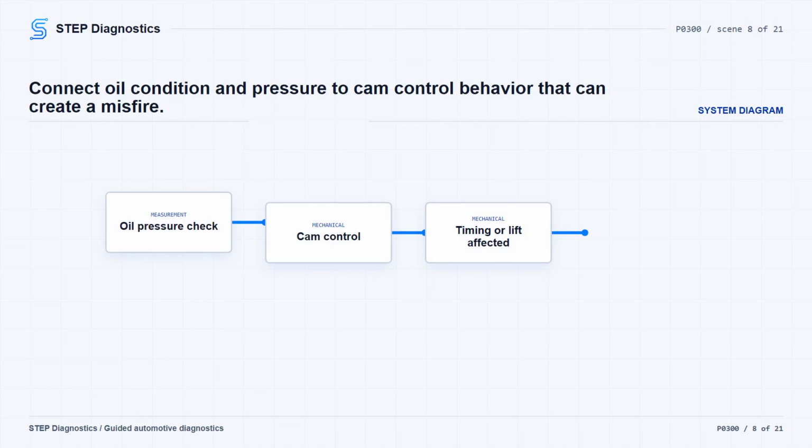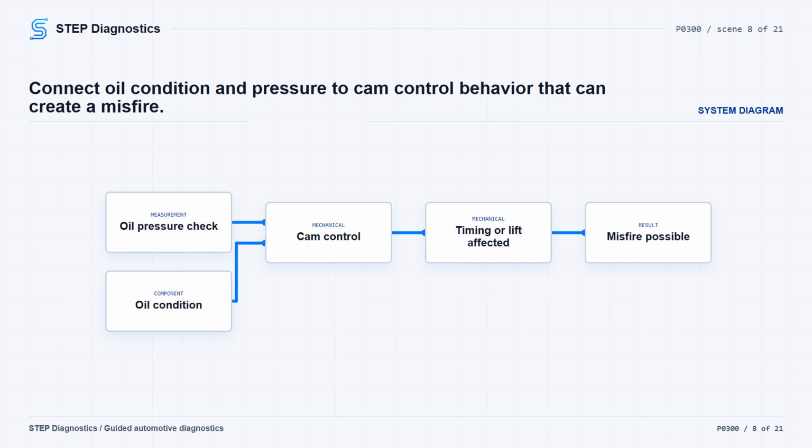Next, shut the ignition off and check the oiling side. Low oil, aerated oil, dirty or contaminated oil, the wrong filter, or the wrong viscosity can affect cam control and valve operation. If any of that is present, correct the oiling or mechanical condition and verify the repair. If the oil looks right, check oil pressure with the proper adapter and gauge at the oil filter cap, or use the scan tool reading if the adapter is not available. Let the engine idle and confirm the reading is stable and above 14.0 psi.